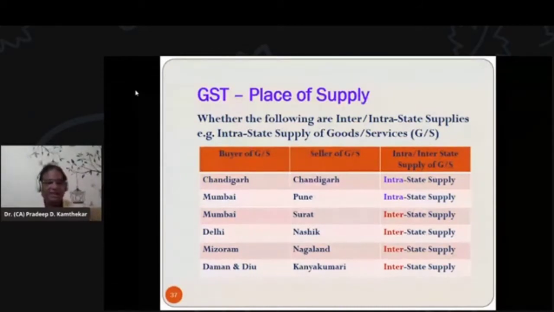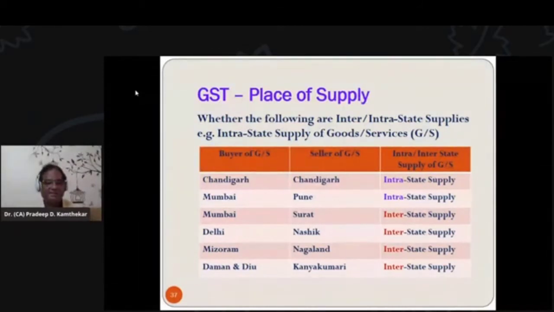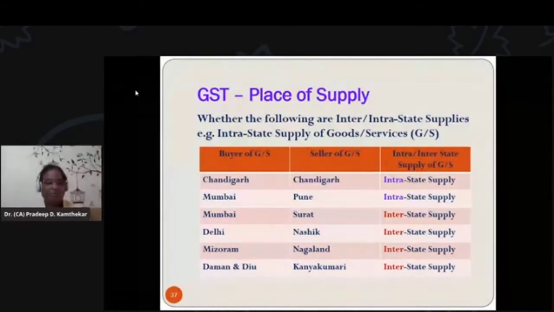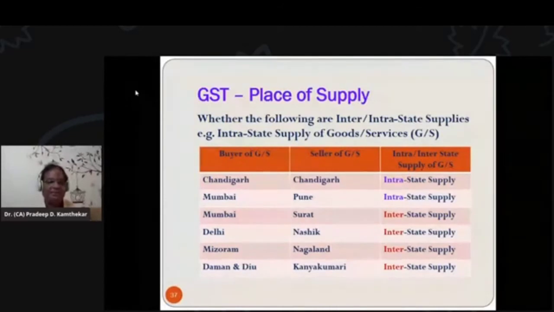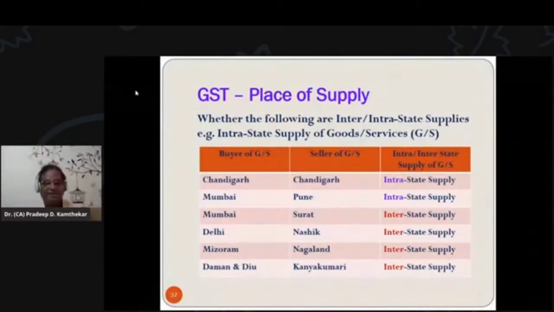So in this case, 50% will be in the name of CGST and 50% in the name of UTGST. Next example, buyer is from Mumbai and seller is from Pune, but both are from Maharashtra state. So again, it will be intra-state supply. 50% will be CGST and 50% will be SGST.